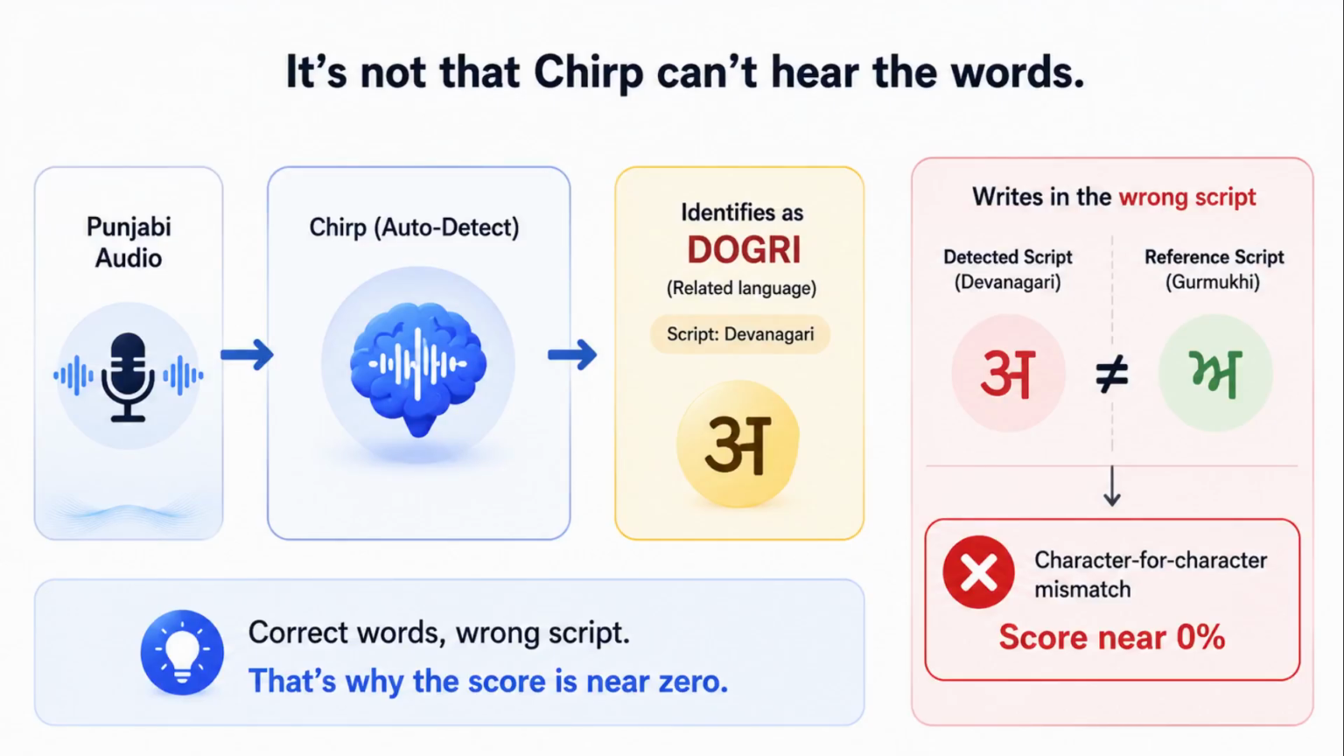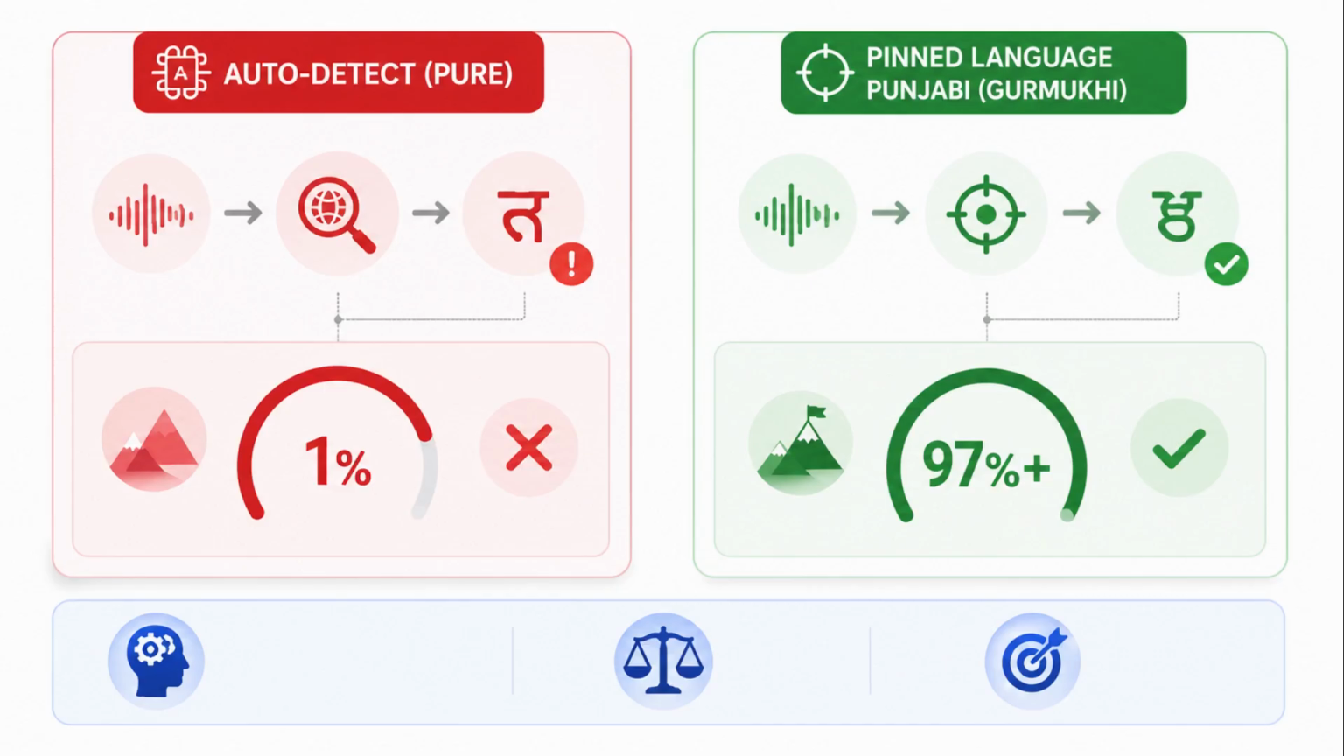Under auto detect, Chirp identifies the audio as Dogri, a related language written in the Devanagari script. So it writes the correct Punjabi words in the wrong script. My reference is in Gurmukhi, the standard Punjabi script. So character for character, it scores near 0, even though the underlying words are basically right. That's a language detection and script gap, not an acoustic one.